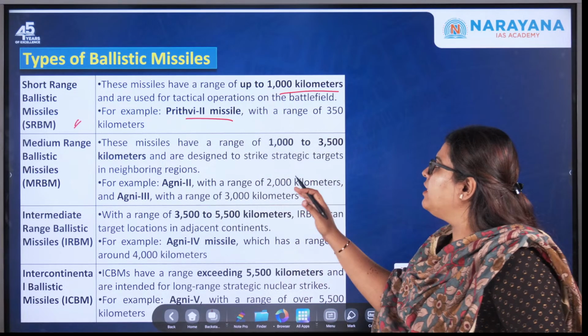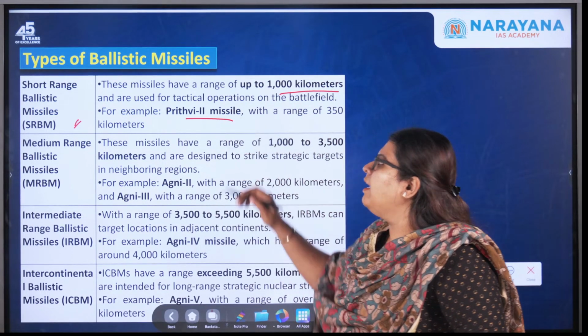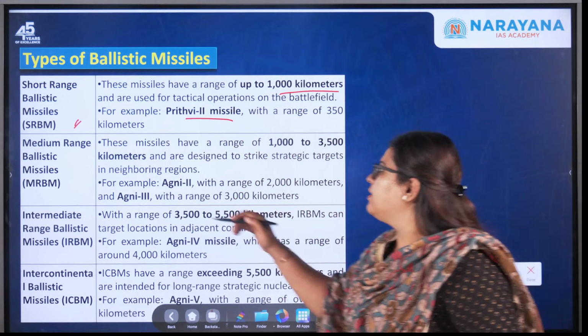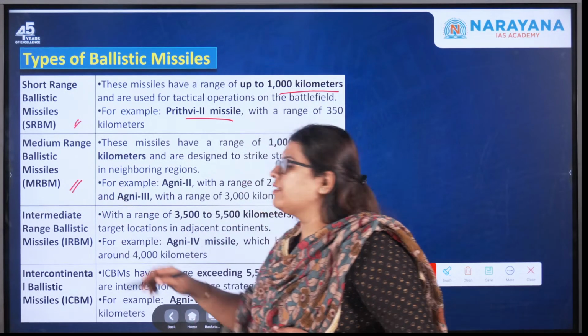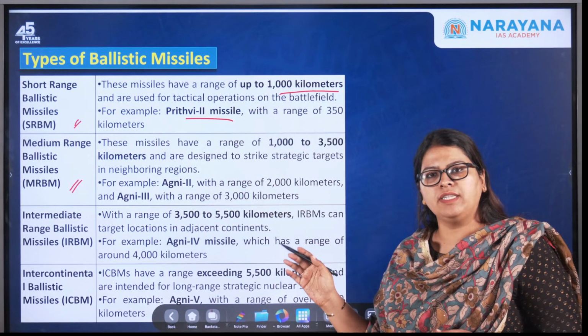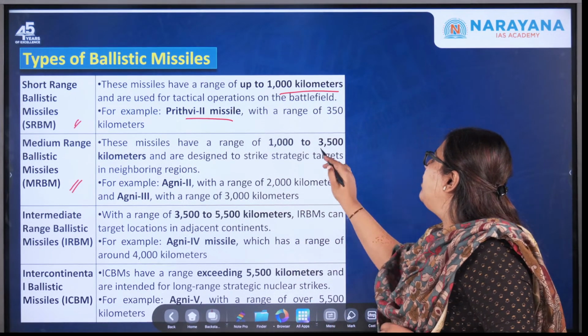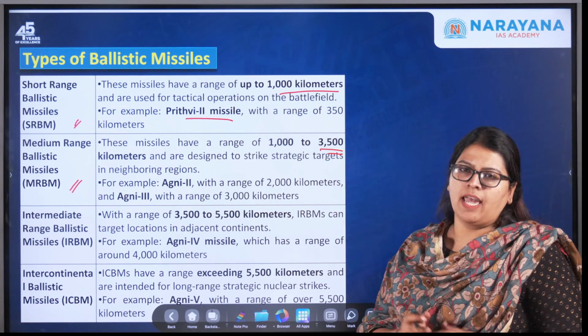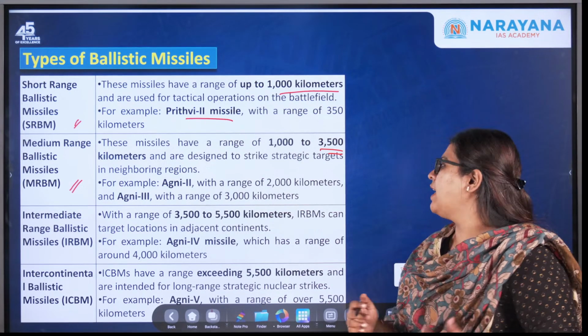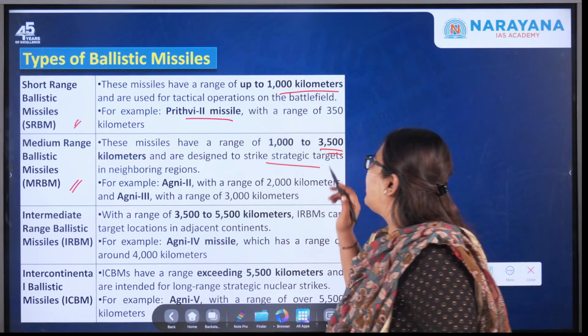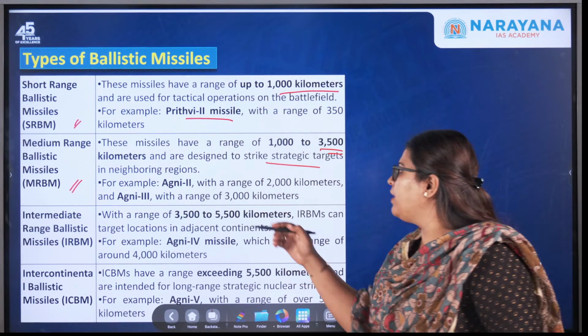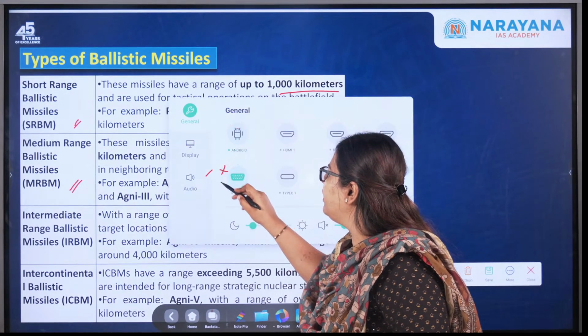Okay, so this is a short range ballistic missile. And moving forward, the next one is the medium range ballistic missile, that is the MRBM. They have a range of about 1000 to over 3500 kilometers, and they are specifically designed to strike the strategic targets in the neighboring region. So this is very, very important.